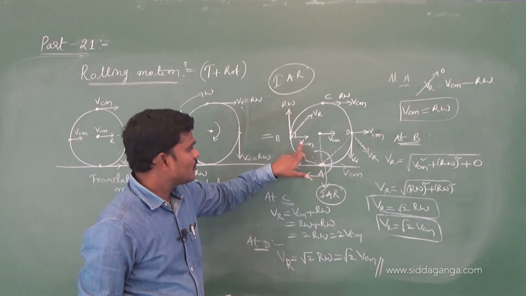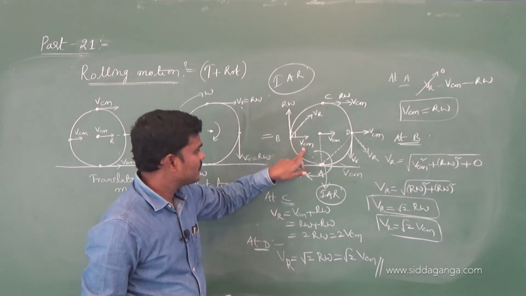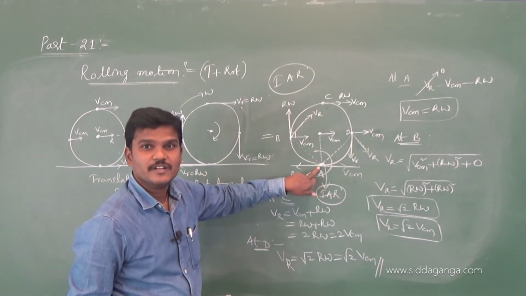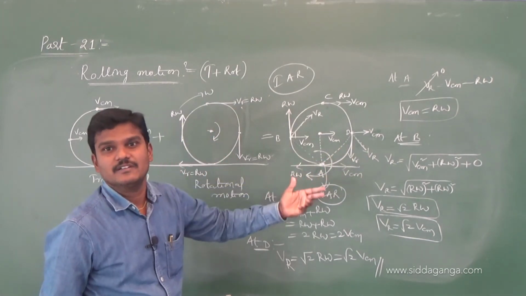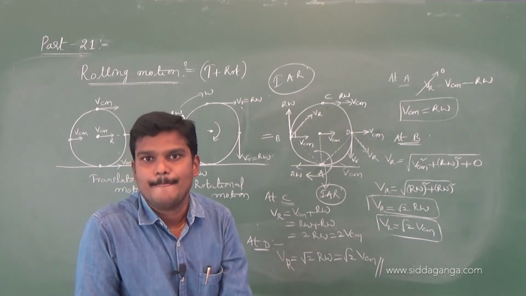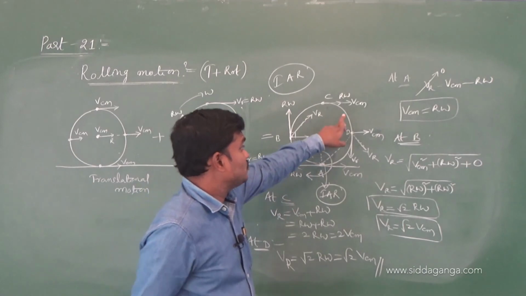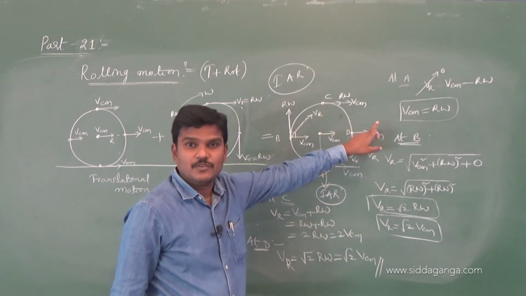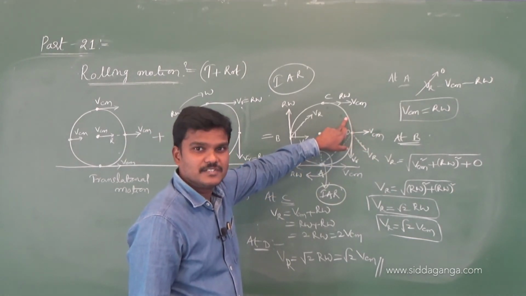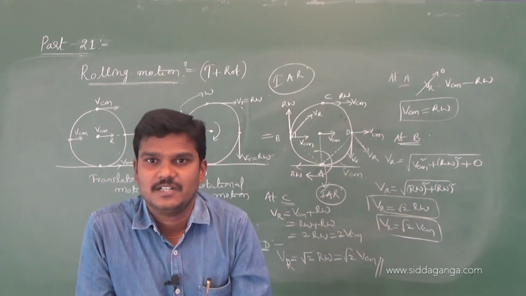Here, draw a normal for the resultant speed. See, this is the resultant speed. Draw the normal. It will strike here. This is the point. About this point, the rigid body is rotating. Keep that point in mind: instantaneous axis of rotation. I will continue with the instantaneous axis of rotation. If they ask you to find the speed here, I will give you one basic formula in the next session. So we can find the speed of the particle at here. If they give something like 60 degrees, 30 degrees, we can solve easily. So I will continue that.